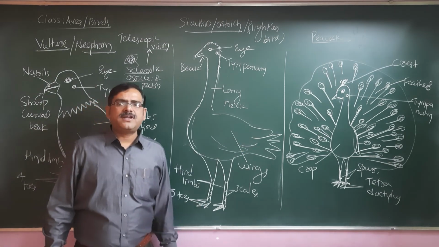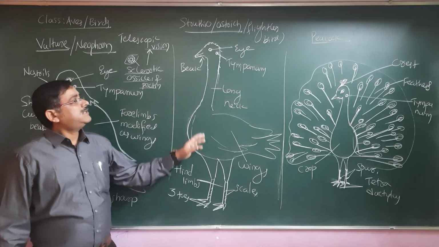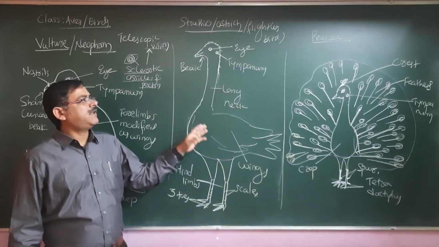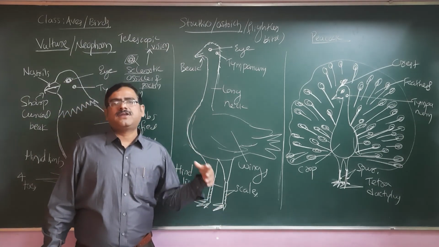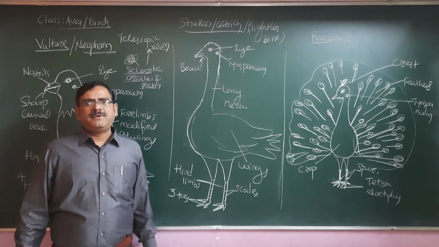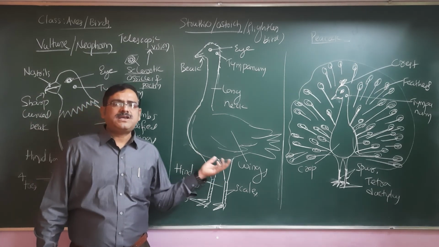The rest of the birds don't have any urinary bladder. The ostrich eats everything, whether plant material, animal material or grains. Like the ostrich, emu birds and kiwi birds, lots of flightless birds, are grown in farms for the sake of their precious flesh.